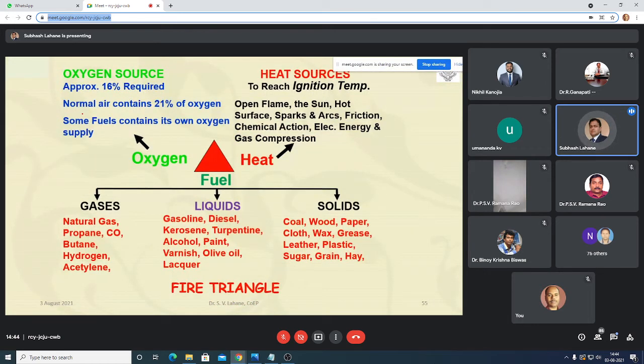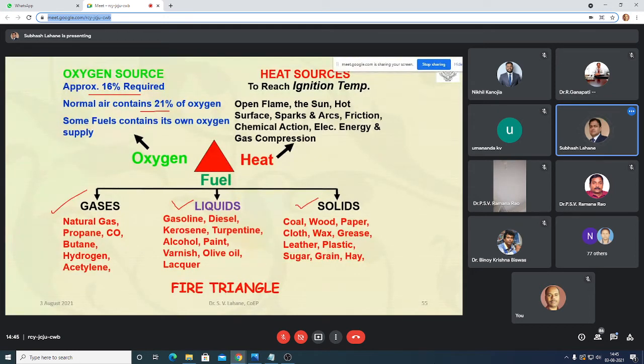In the atmosphere, everybody knows there is 21% oxygen available, and the remaining 79% is nitrogen. But out of this 21%, we only require 16% of oxygen for the complete combustion reaction. These are examples of gaseous fuel, liquid fuel, and solid fuel.